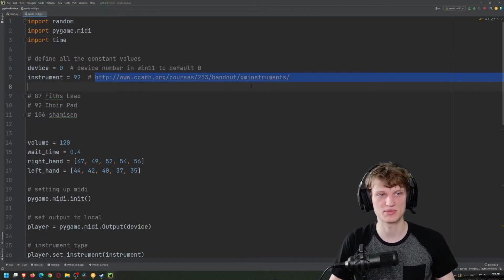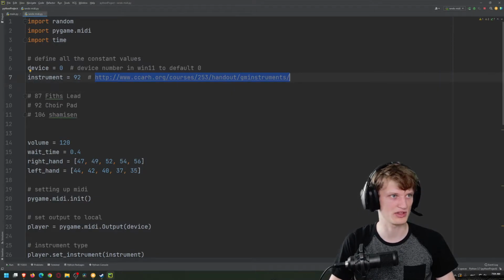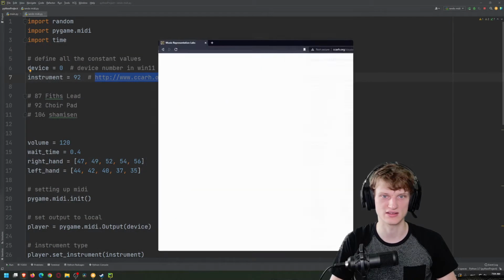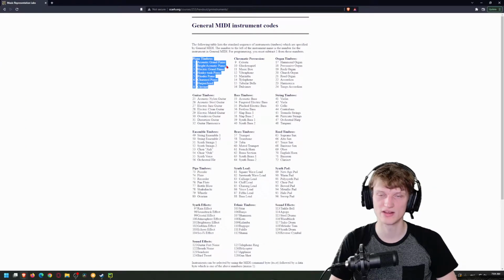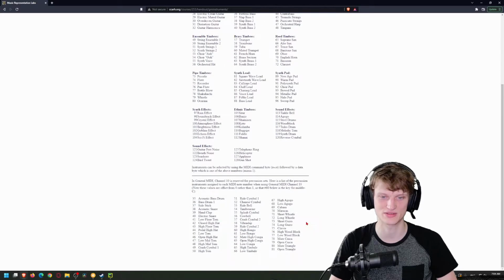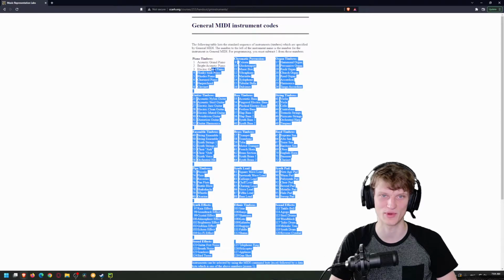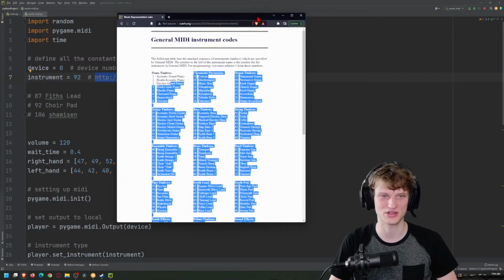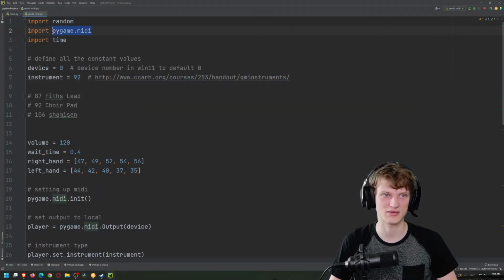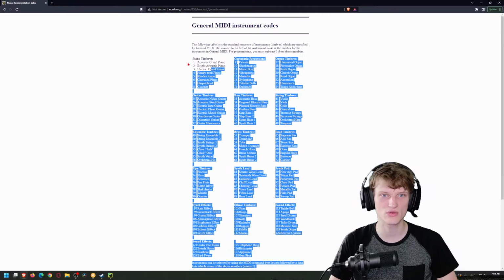If I go to this website right here, it tells me all the instruments. I actually found out that this website is incorrect, because it has 1 as acoustic piano, but it's actually 0 as acoustic piano, and everything's off by 1. I was playing some stuff and noticed that this was inaccurate. But this website shows you what pygame.midi uses as the instruments. So if you wanted to do piano, we can do 0.